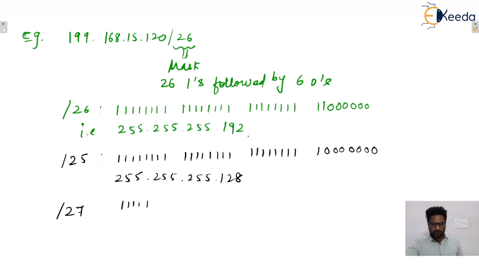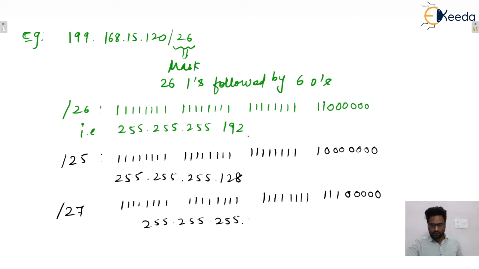Then what is the meaning? 27 ones followed by 5 zeros, isn't it? So in dotted decimal notation, it becomes 255.255.255.224, isn't it? I hope this one is clear to everyone.